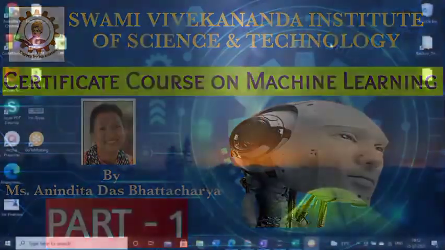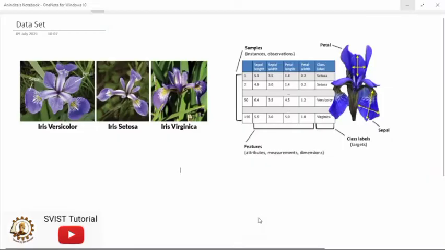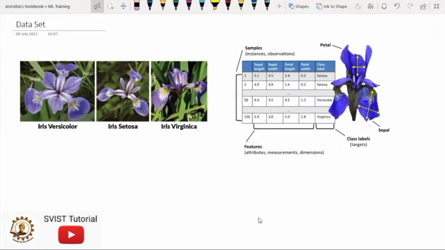So the first question is, from where should we start? Now I will tell you one point: while doing machine learning, it is very important to understand the data set on which we are going to work. The characteristics of the data set will decide what task we are going to do, because in machine learning we have several types of tasks like classification, regression, and sometimes prediction and forecasting.